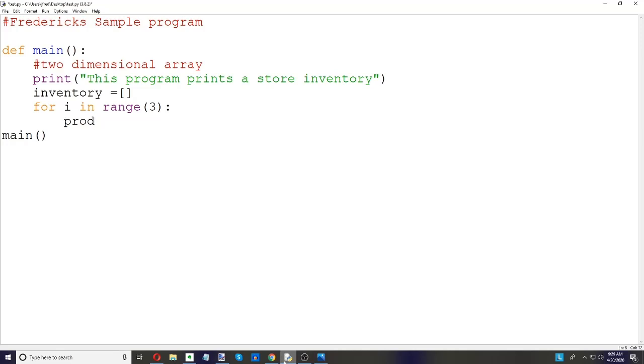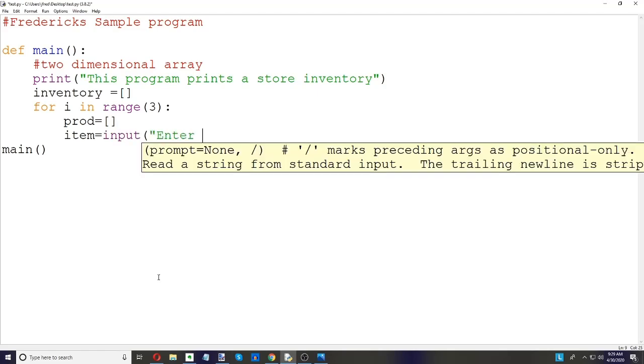So let's take a look here at our product line. We're going to make this a blank list too. This is going to be the list that goes inside of inventory. So we're going to do item equals input, enter the item. No, is it frozen pizza?